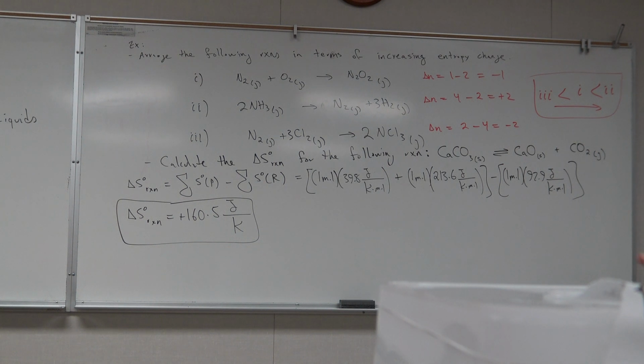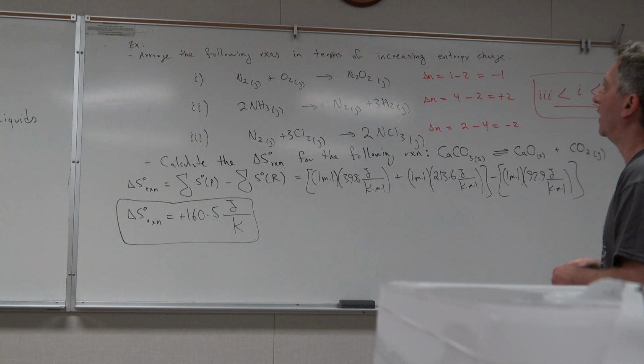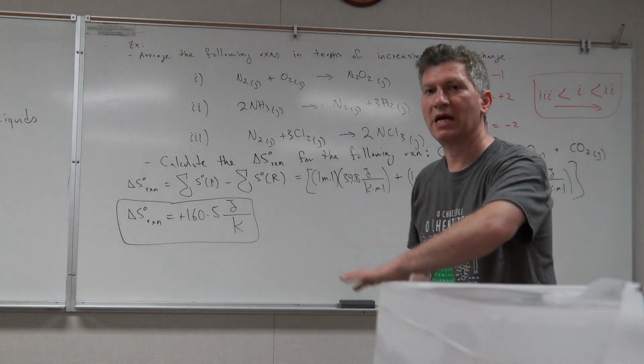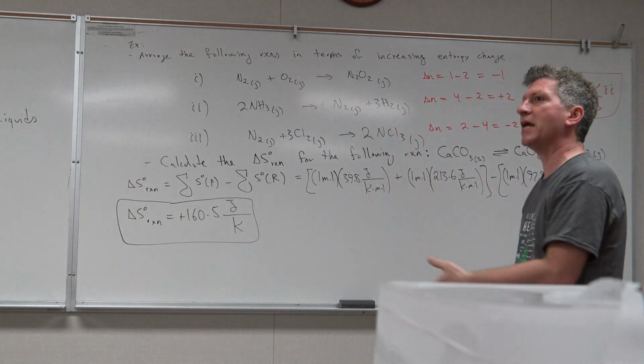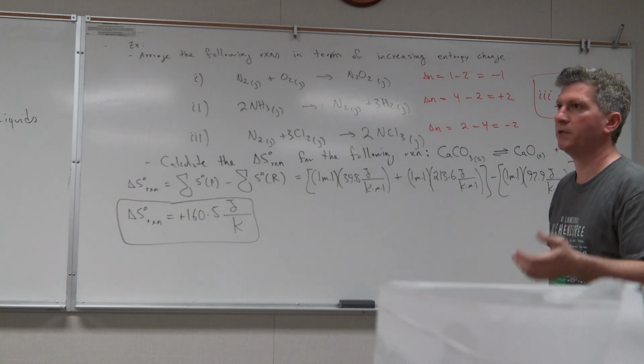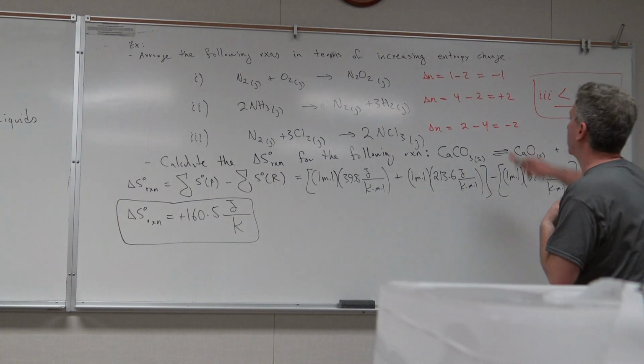So you get questions like that where you need to figure out, without doing any calculations, whether the delta S for the reaction is positive or negative, which reaction has a bigger positive delta S than which, or less negative than which, and that's how you do it.